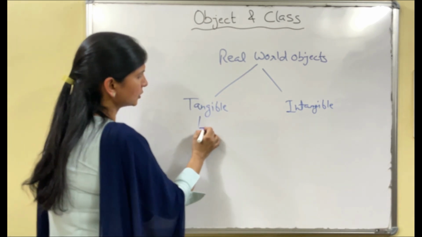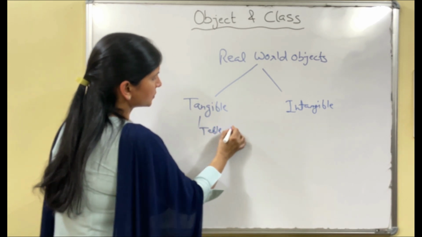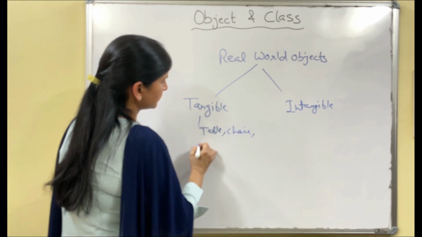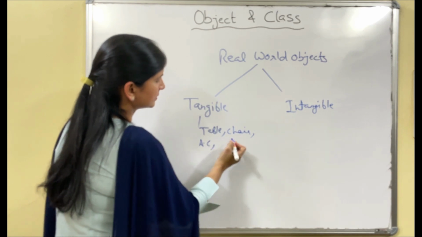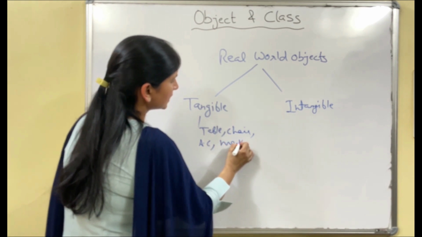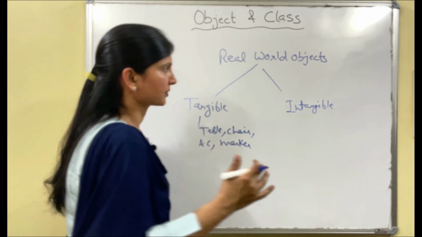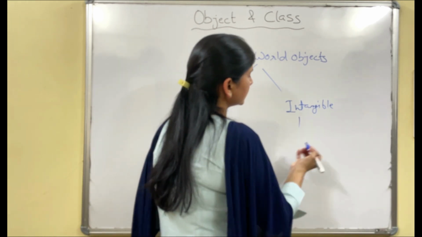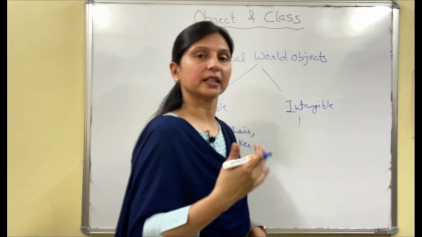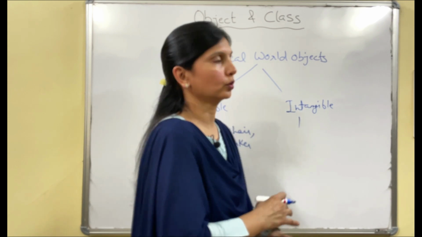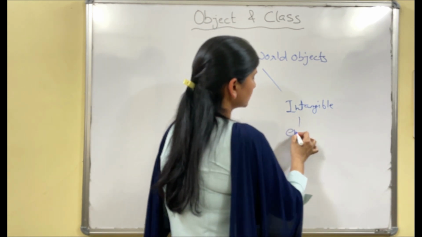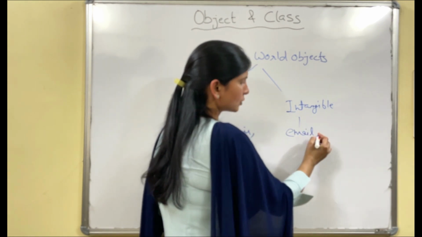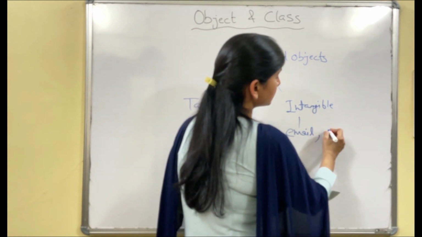You can take any object: table, chair, AC, marker, everything you see around is an object. Intangible can be any concept, any event, or any role. Like email, this is also an object, intangible.